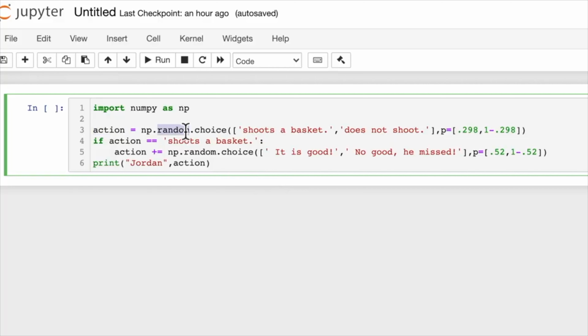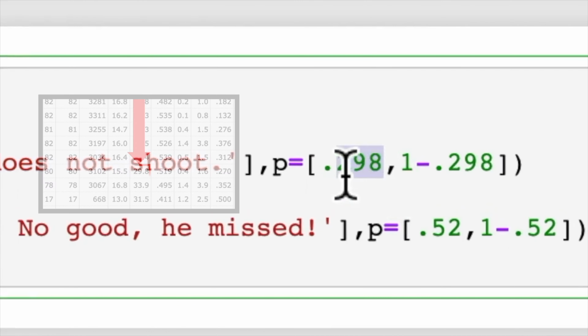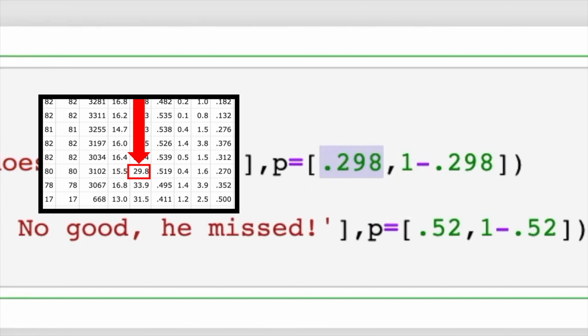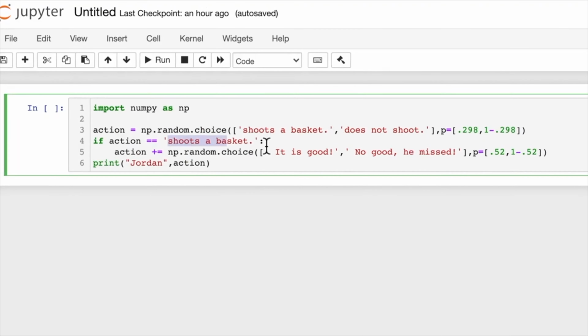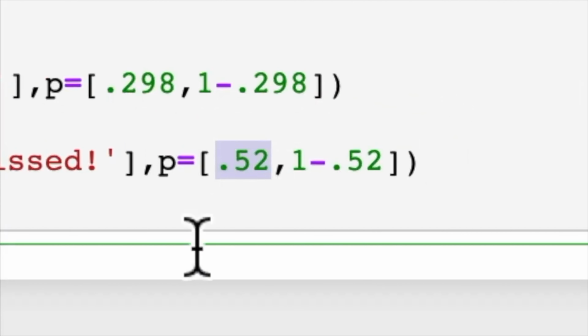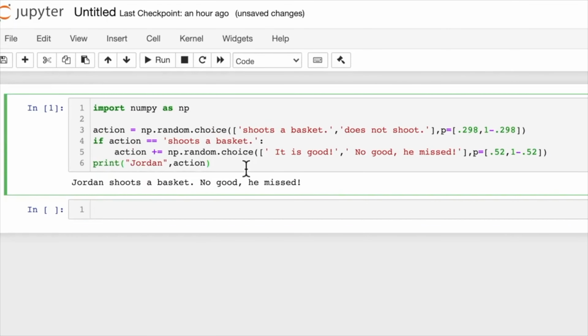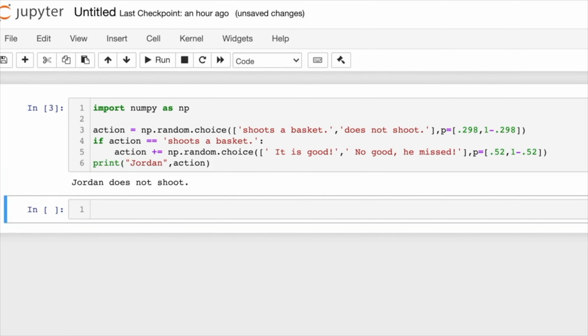Let's break it down. We've got two basic choices for each possession, shooting or not shooting. For Jordan, there's a 29.8% chance he'd take a shot. Remember, that's how often he takes a shot per 100 possessions. Likewise, there's a 70.2% chance he'd hold off. If he went for a shot, he'd nail it about 52% of the time. This simple example paints a vivid picture of how our simulation works.